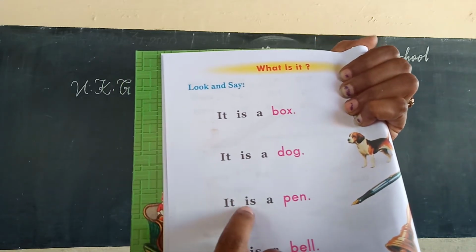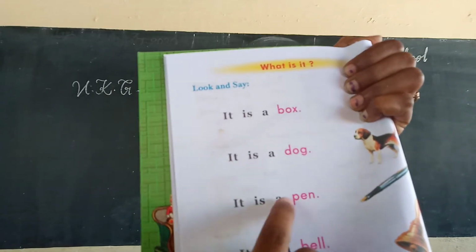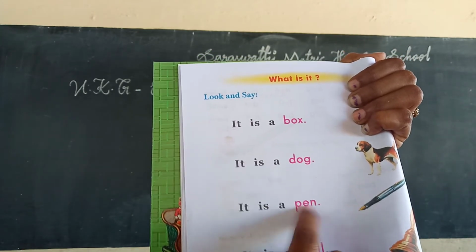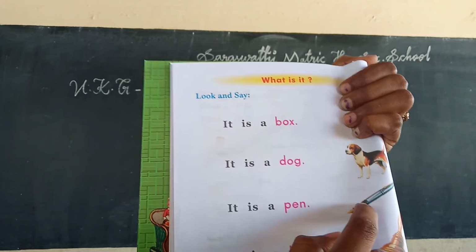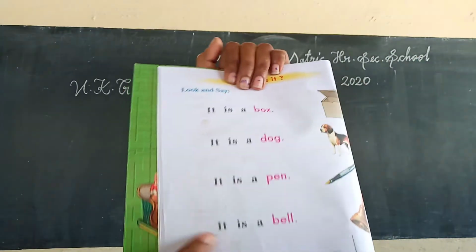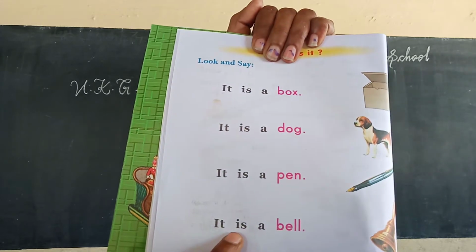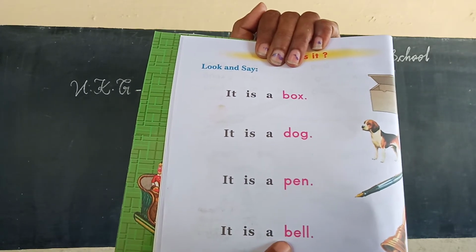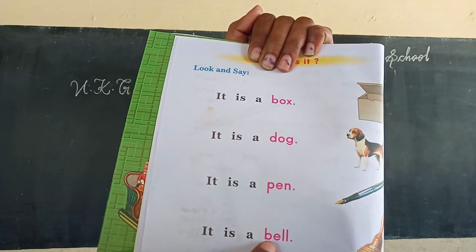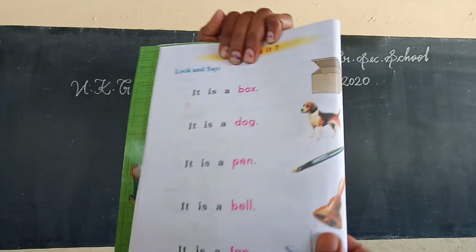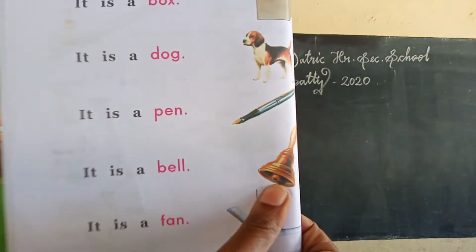It is a pen. Pen. This is a pen. Next. It. It is a bell. Bell. This picture is a bell.